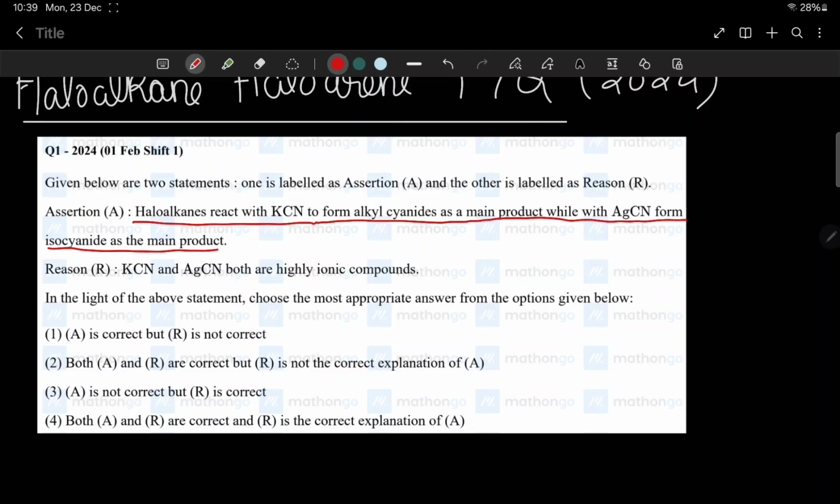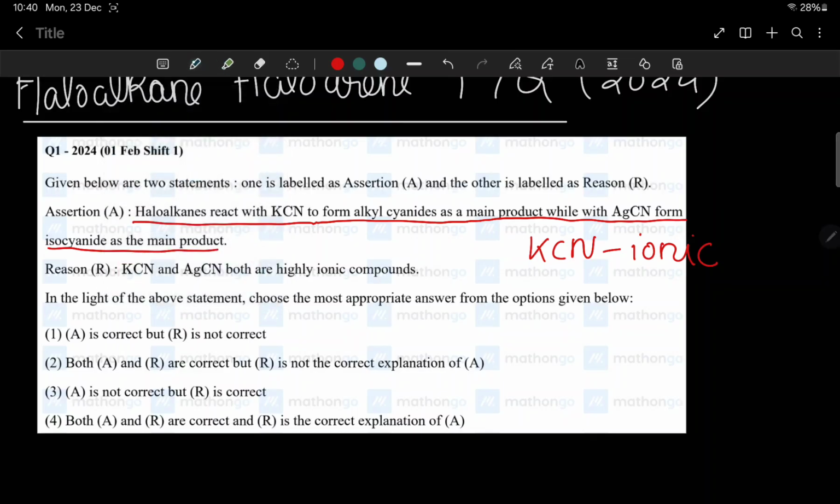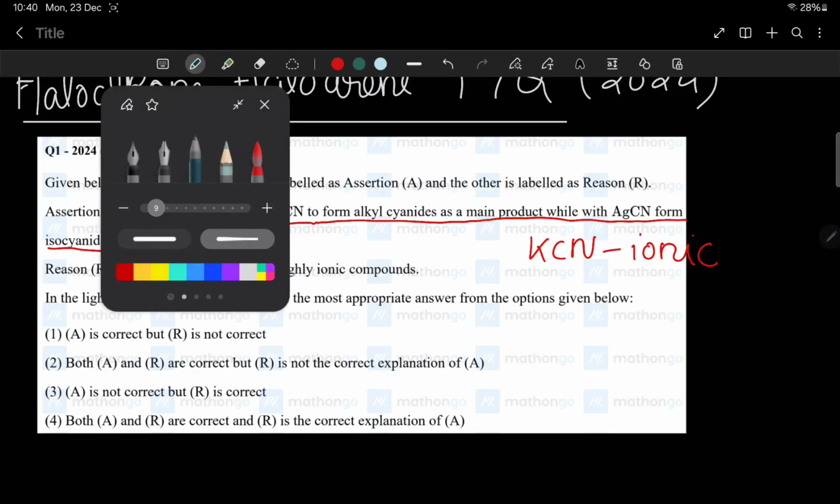In your NCERT textbook, it is clearly written that KCN is an ionic compound. I'll change the color because I can't write white on white. I'll write with red itself, that's better.